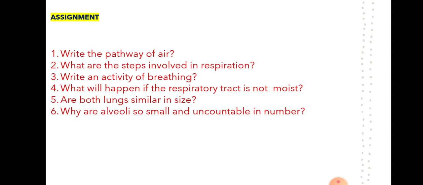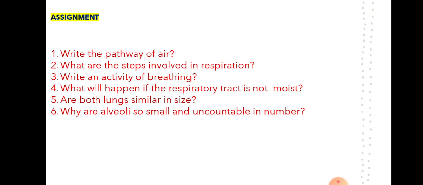Next question. Are both lungs similar in size? Exactly not. The right lung is shorter but wider because it gives room to the liver, which is present below the lung. And the left lung is very narrow, children. Why? Because it is making room for the heart. Clear? You have to remember these reasons. And here one point you have to notice: the heart is on the left side and the liver is on the right side.